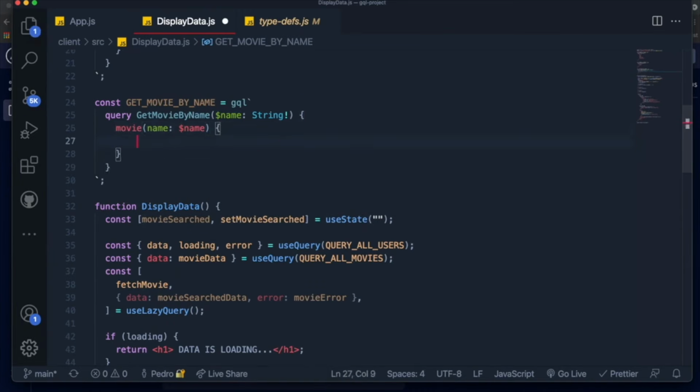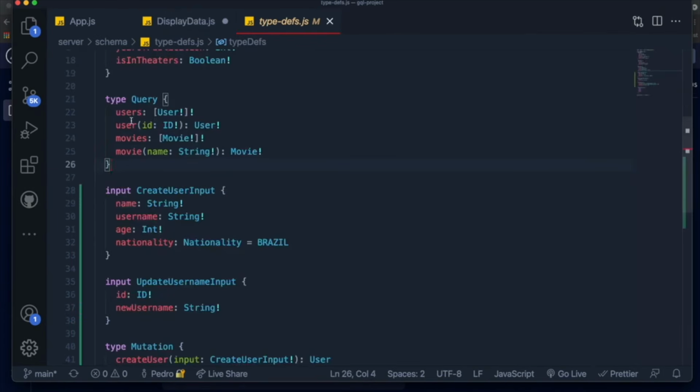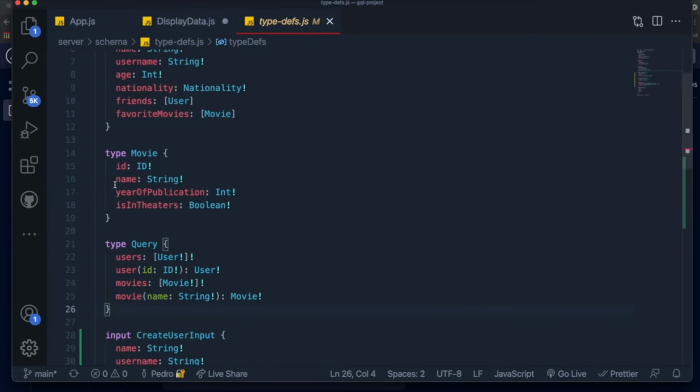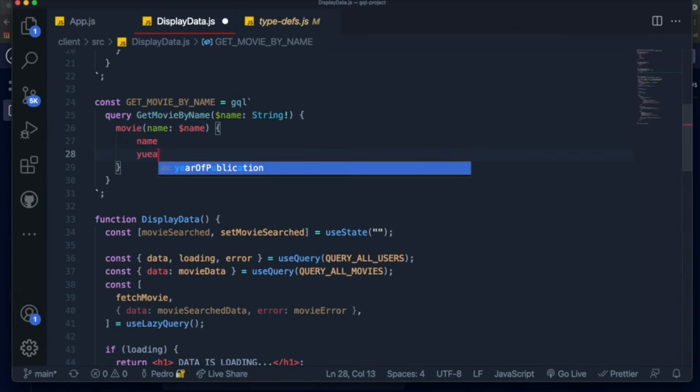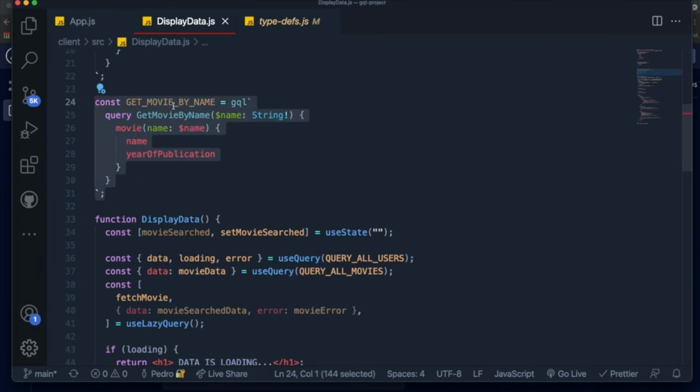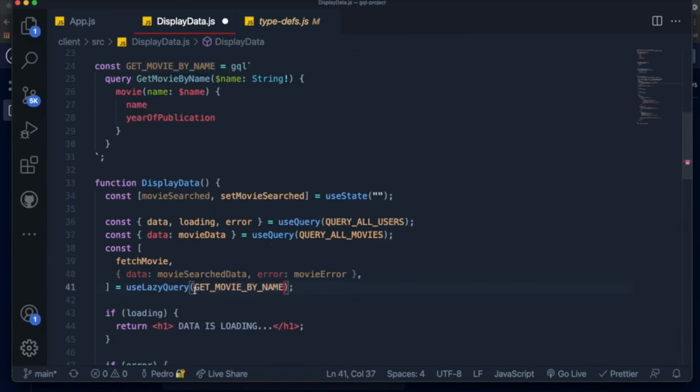And we then just specify which fields from the movie type we want to get. Now we remember that the movie type includes these fields over here. So I want to grab the name and the year of publication for simplicity reasons. So I'll just say name and year of publication, like this. Now this is fine over here. I think this query should work. Let's just copy the get movie by name, paste it into our use lazy query, and now it knows exactly what it's supposed to fetch.